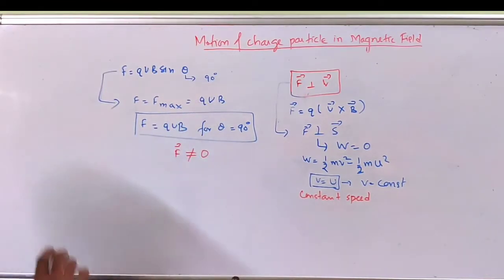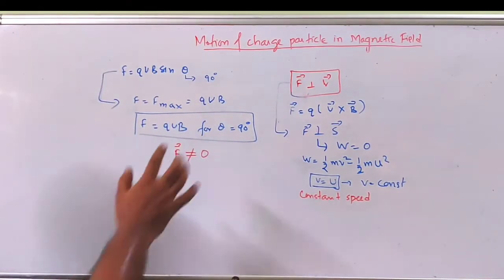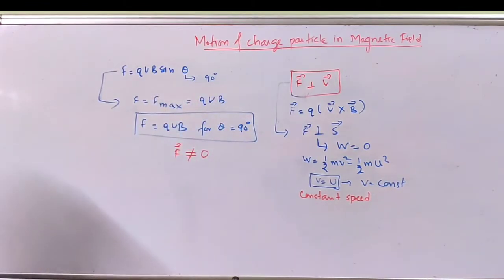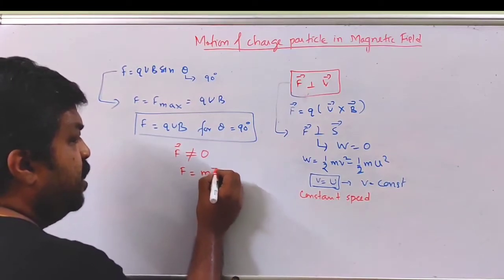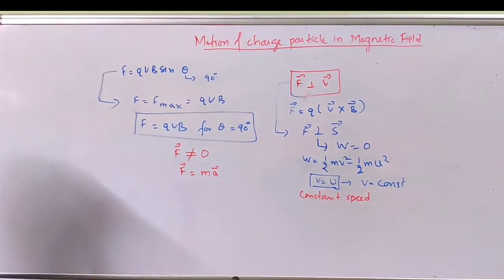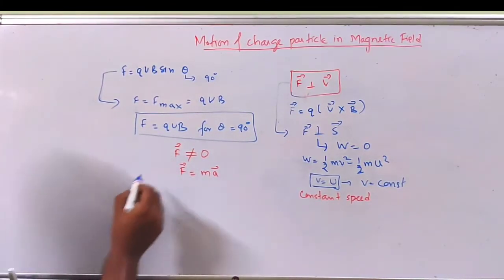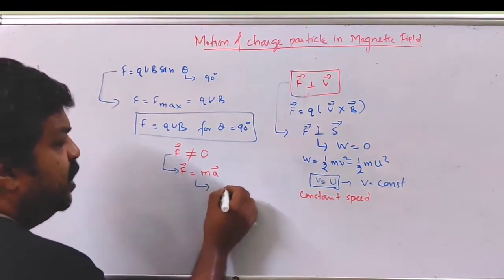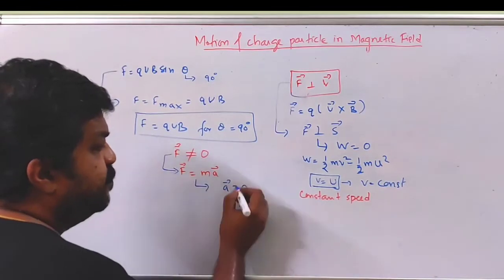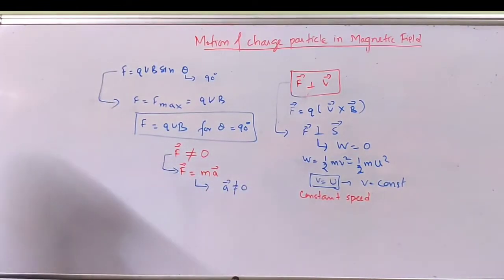Here force is not 0. For theta equal to 90 degree, force is not 0. Force is QVB. Now we also know that F is equal to ma. This is Newton's second law. So since force is not equal to 0, if we apply this condition over here, we get acceleration not equal to 0.